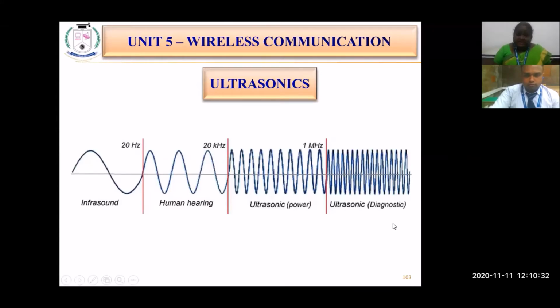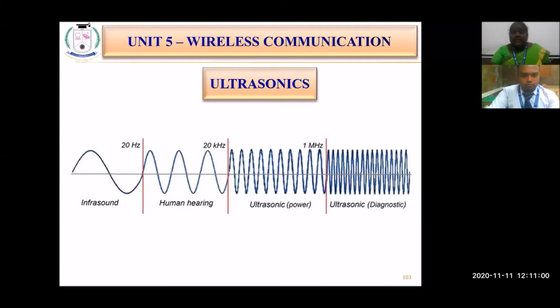So the sound waves which are above the human audible range, about 20 kilohertz, are called ultrasonic sound waves. Humans will not be able to hear these sounds, but some animals and some birds are able to hear these ultrasonic sounds.